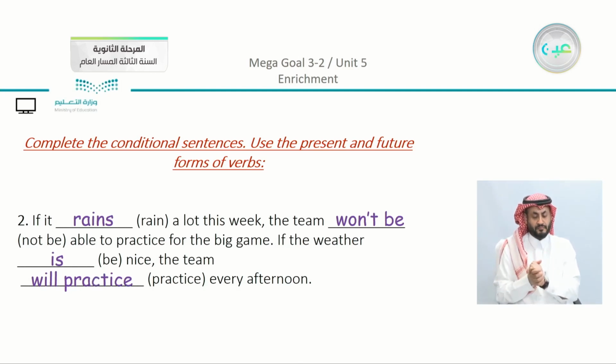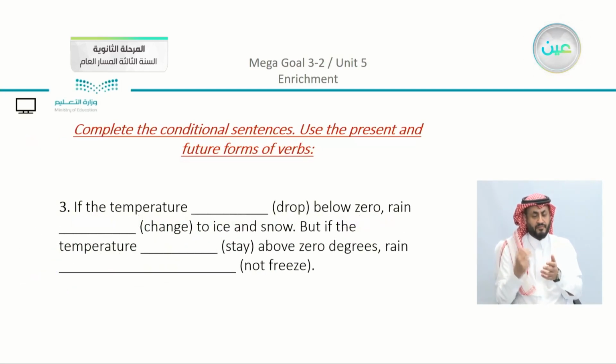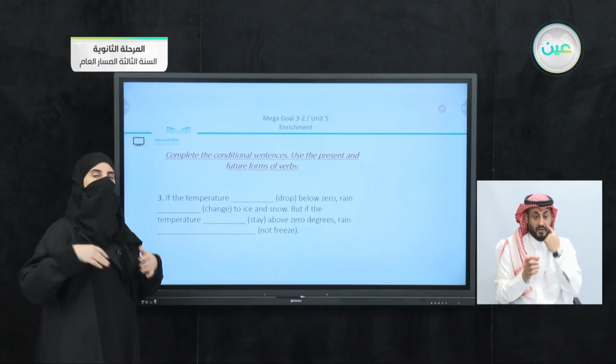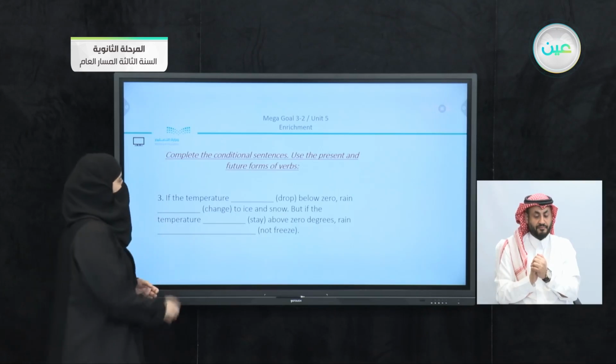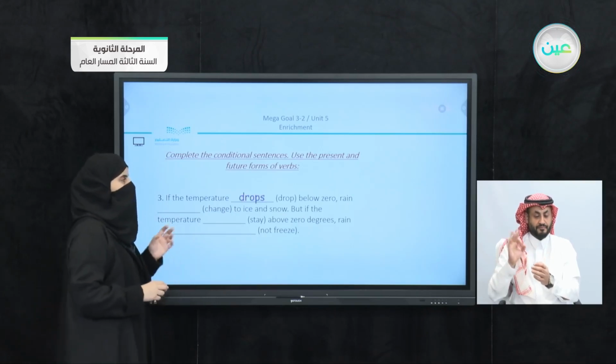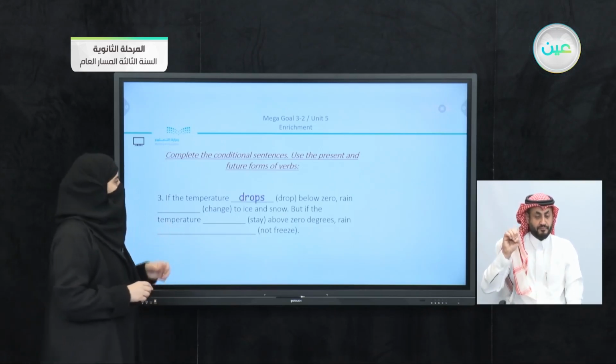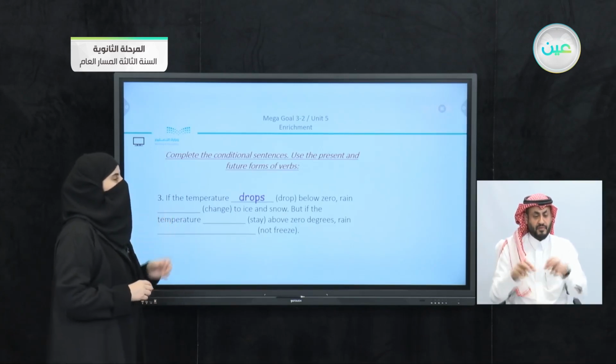Now we come to the third part. Number 3: if the temperature drop below 0. Now you know that if we have if, we use the present simple in the same clause. So we have: if the temperature drops below 0. Rain change to ice and snow.